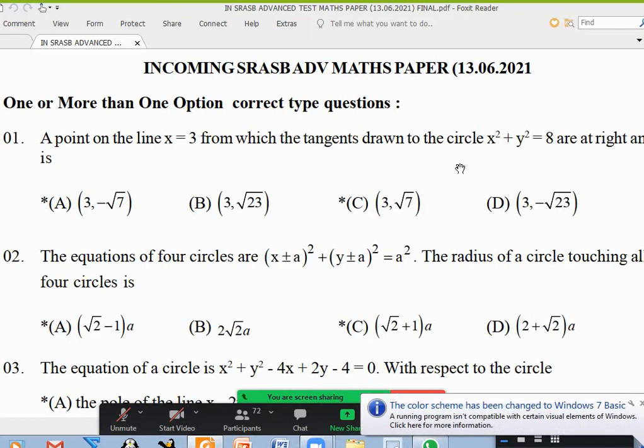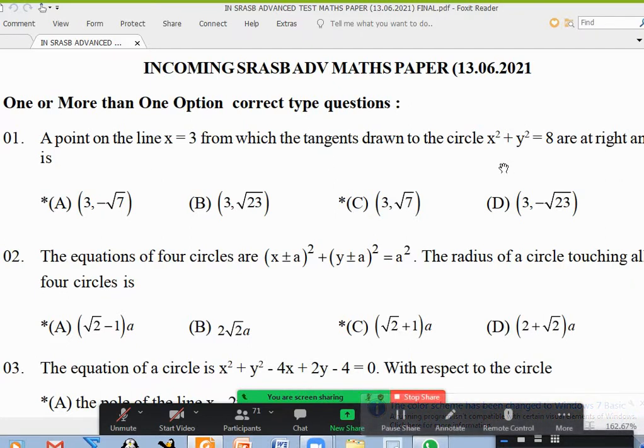Basically, it should be on the director circle, right? From an external point, if you draw two tangents and they're perpendicular, the locus of that point is called the director circle, and its equation is x square plus y square equal to 2a square. Or you can use tan theta by 2 equal to r by root s. Anybody doubt about the second question?